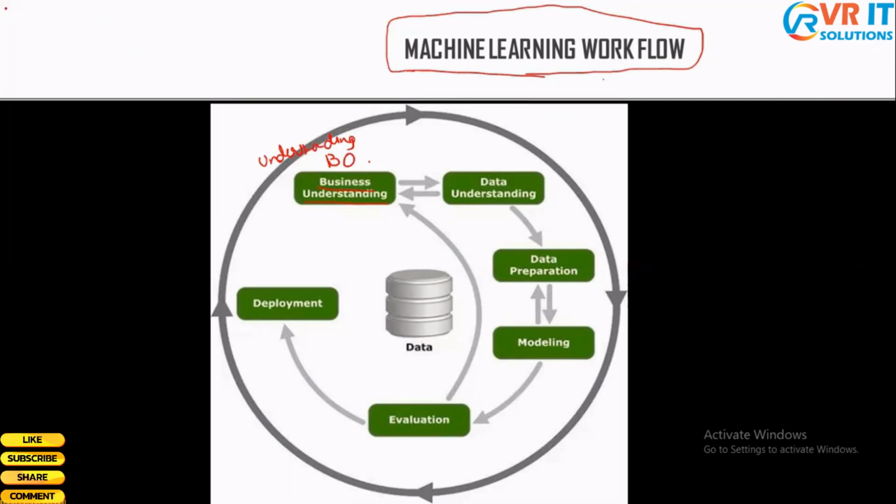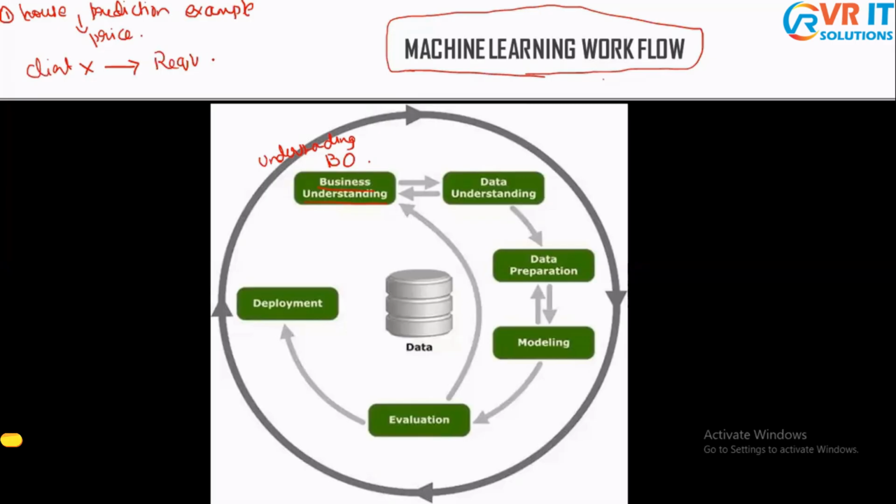Let us take an example and try to understand. Let me take the same example which I explained in the last slide, the house price prediction example. Let us say that there is a client X who comes to me and mentions all his requirements.